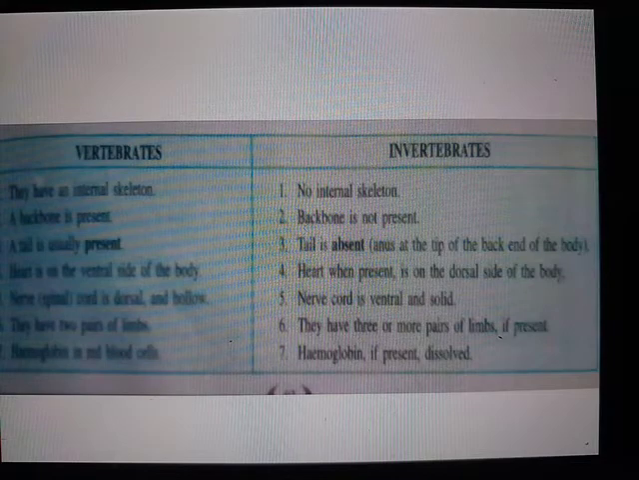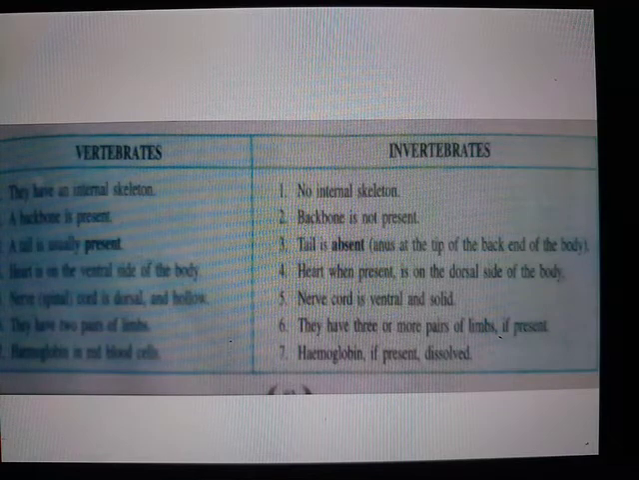In vertebrates, we will observe that hemoglobin is present, and that is why it imparts red color to the red blood cells. So hemoglobin in RBC is found in vertebrates, whereas in invertebrates, hemoglobin, if present, is dissolved, or mostly it is absent. So this is the difference between vertebrates and invertebrates.